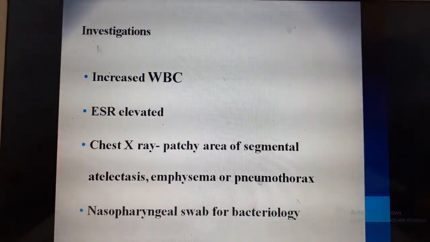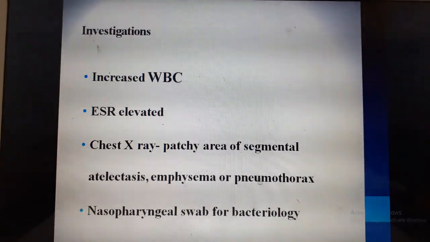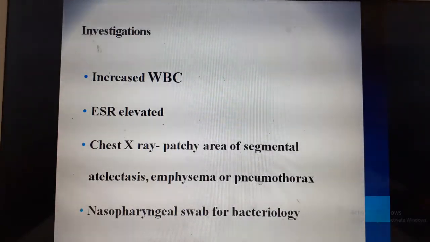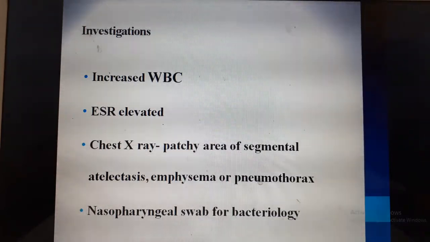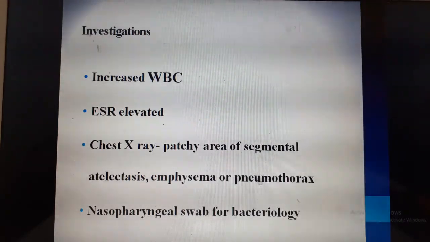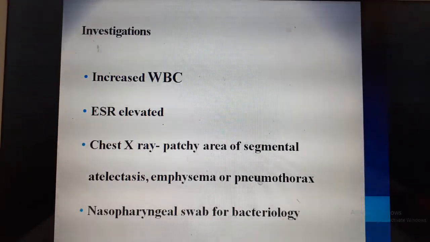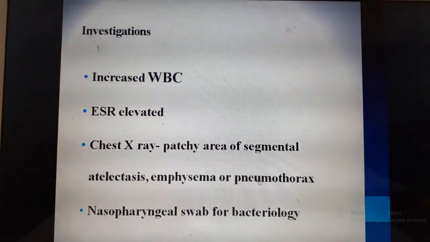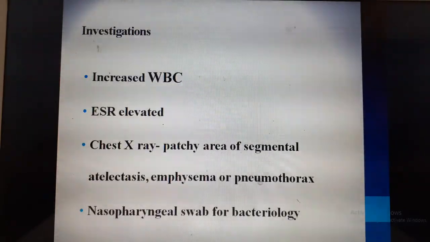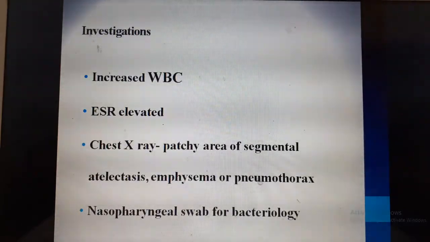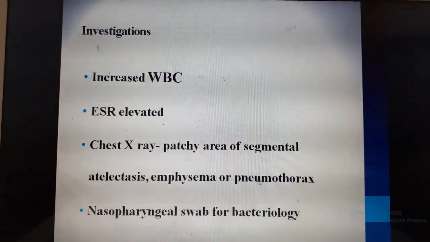You find there is a collapse of the lobes of the lung, called atelectasis, or there is emphysema. Emphysema is distension of the alveoli because of airway obstruction, and pneumothorax, where there is air in the thoracic cavity. A nasopharyngeal swab can be done. PCR, polymerase chain reaction, is also done. This also helps to rule out the virus.